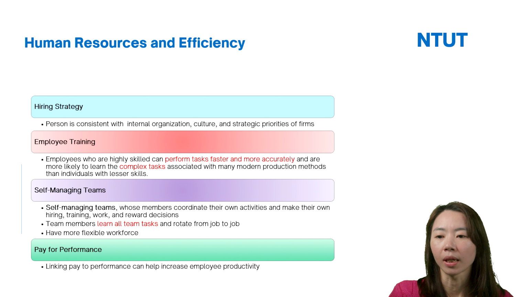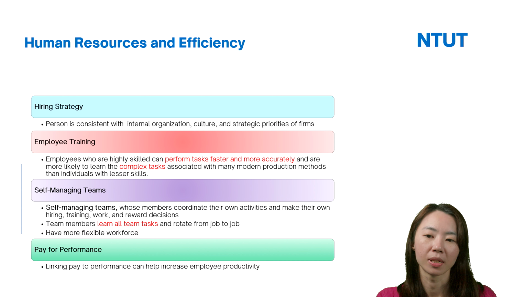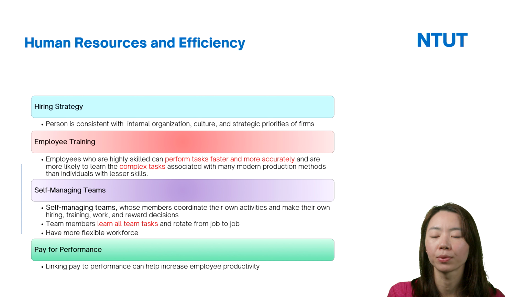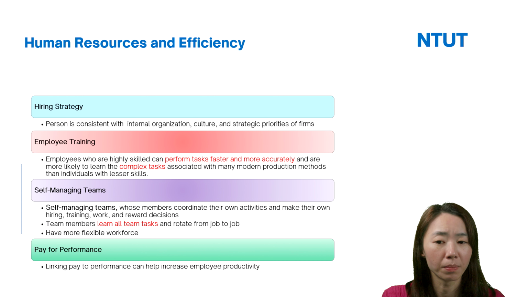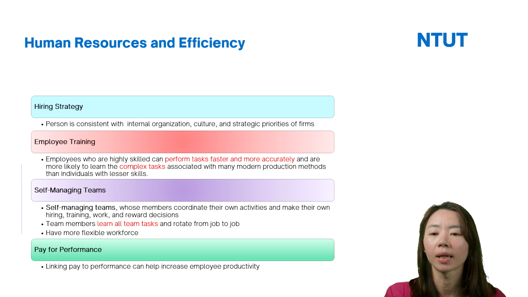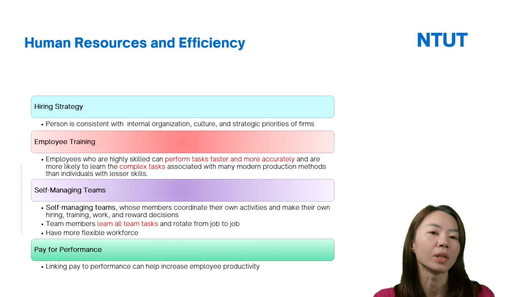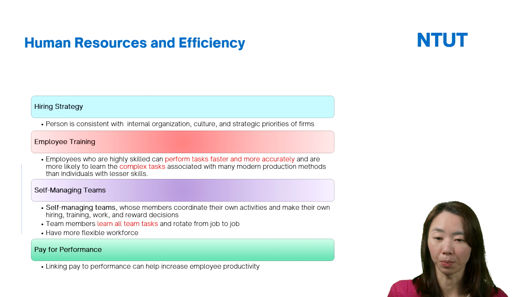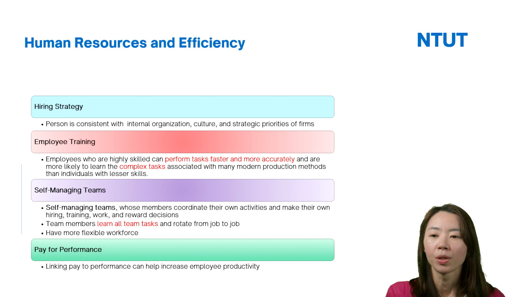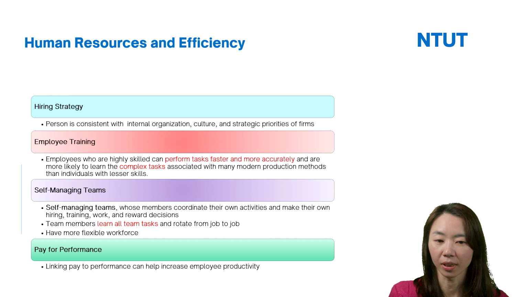And finally is pay for performance. The firms have to link pay to performance, because this can help increase employees' incentive and motivation. So linking pay to performance can help increase employee productivity.